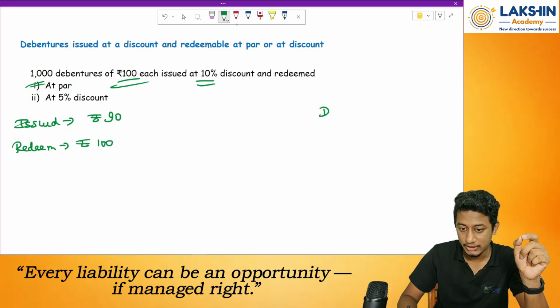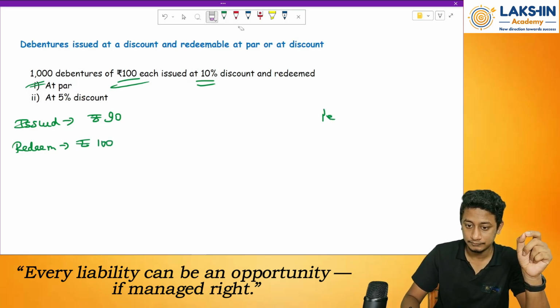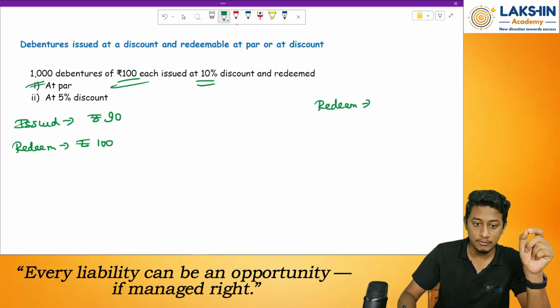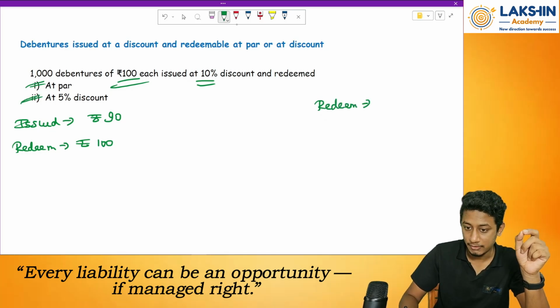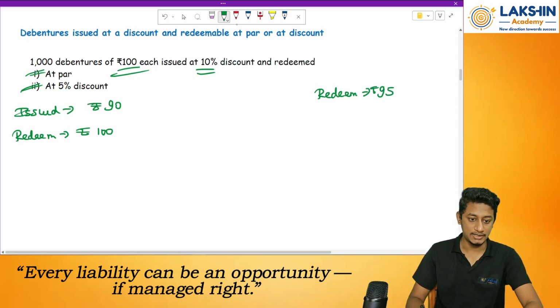Then in case number 2, it is redeemed at what? 5% discount. So that will be rupees 95. Rupees 95. Then okay, let's pass the entry.